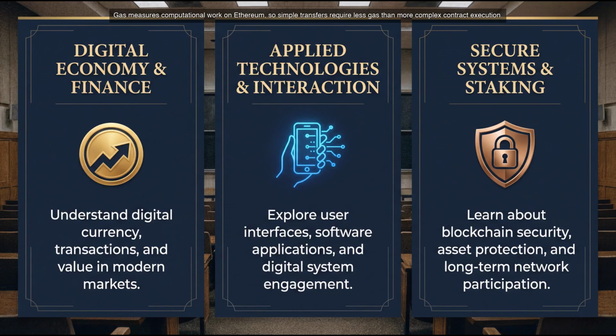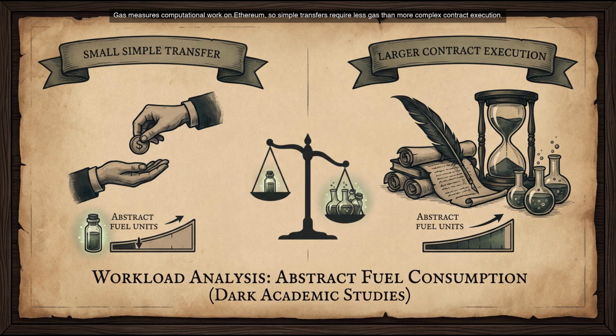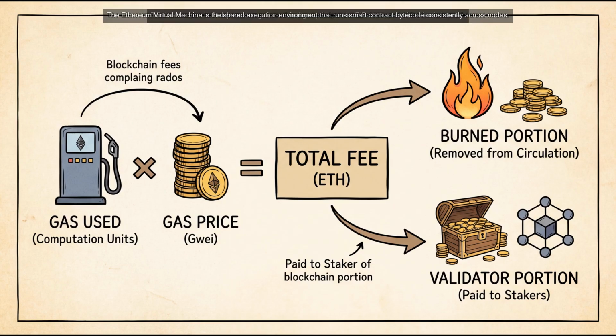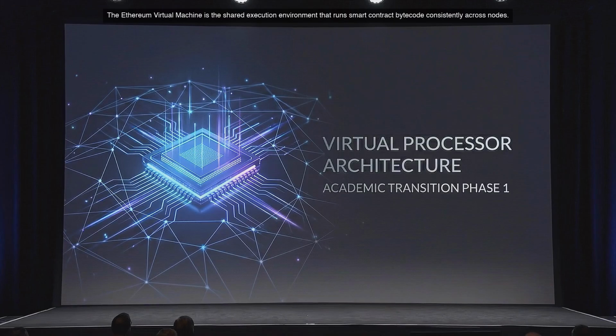Now let's connect this to real-world use. Ethereum supports decentralized applications, often called dApps. These are applications whose core logic runs on smart contracts. Examples include decentralized exchanges, NFT systems, blockchain-based games, and lending platforms. But Ethereum also has limits. Transactions can become expensive during heavy demand, and smart contracts can contain bugs if they are poorly written. Once deployed, changing them may be difficult. That is why audits, careful design, and security research matter so much.